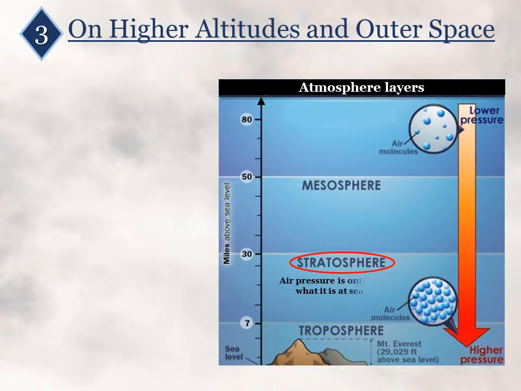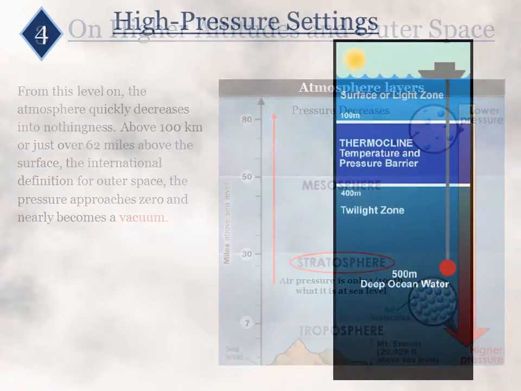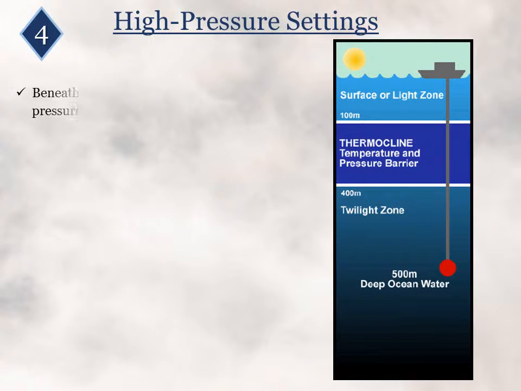Third, on higher altitudes and outer space. At 31 kilometers or about 19 miles above the Earth's surface in the stratosphere, the air pressure is only 1/100th of what it is at sea level. From this level on, the atmosphere quickly decreases into nothingness. Above 100 kilometers or just over 62 miles above the surface, the international definition of outer space, the pressure approaches zero and nearly becomes vacuum. Humans cannot exist unprotected in such a low pressure environment.